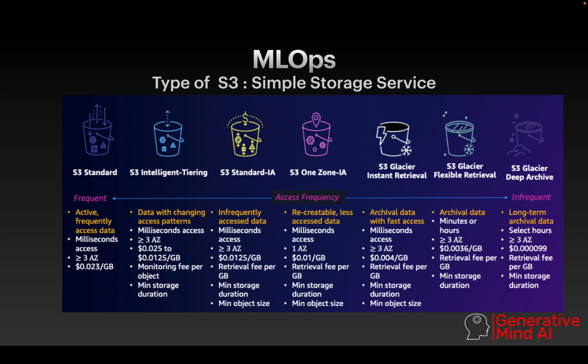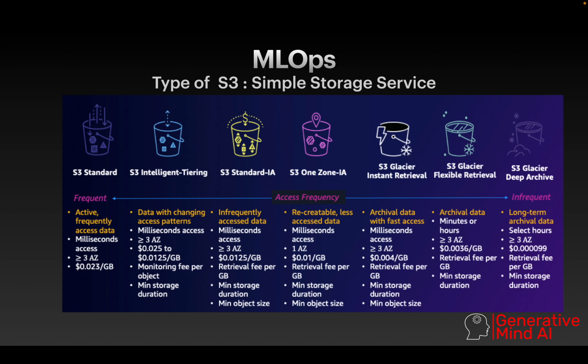So S3 Standard is going to be the default; by default we are going to use S3 Standard. It is frequently available, so you can access the data at any time. It is accessed within a millisecond, and even less. The cost of S3 Standard is optimized, so we don't have to pay that high a cost. The plus point is that it is frequently available. You can add any amount of data and access any amount of data at any time. So that is going to be your default setting.